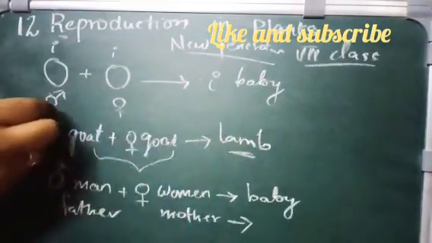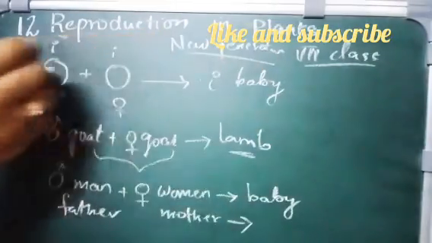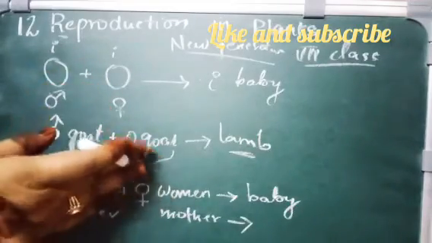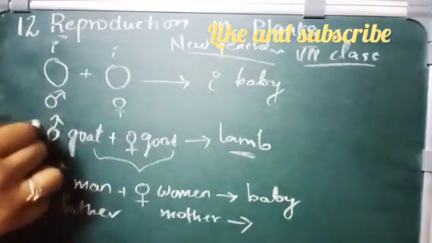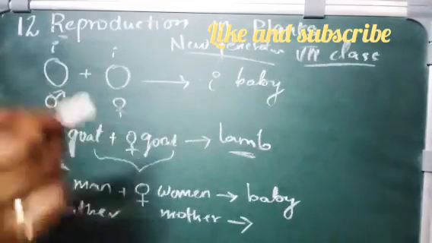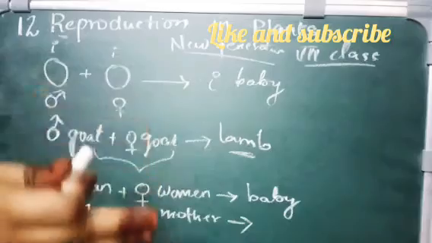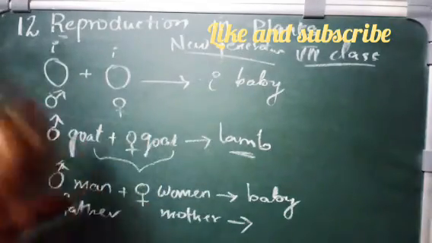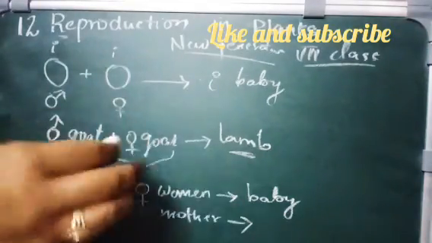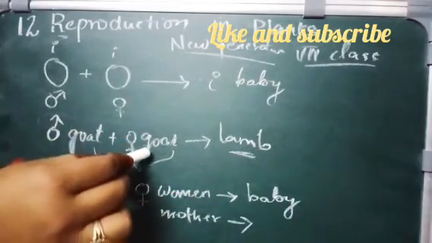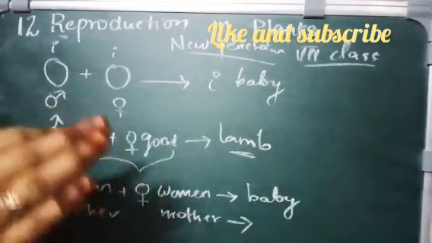So this family will have the same generation, same kind of similar features. Whereas if you see other families, goats are not similar to insects and insects are not similar to goats, so they have different features. Among goats there will be some similarities, but goats and insects will not have similarity.